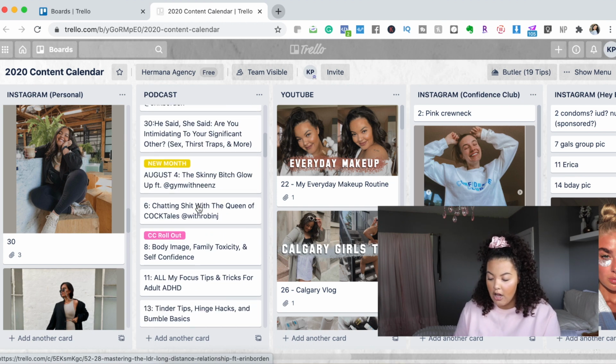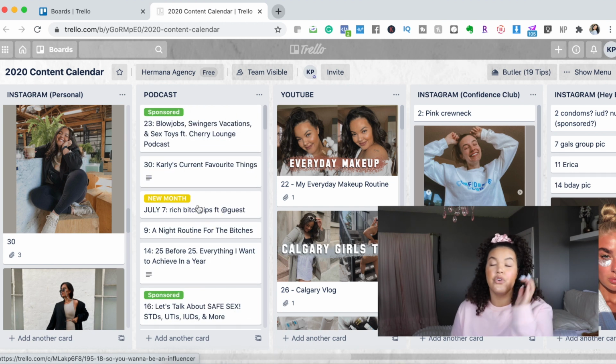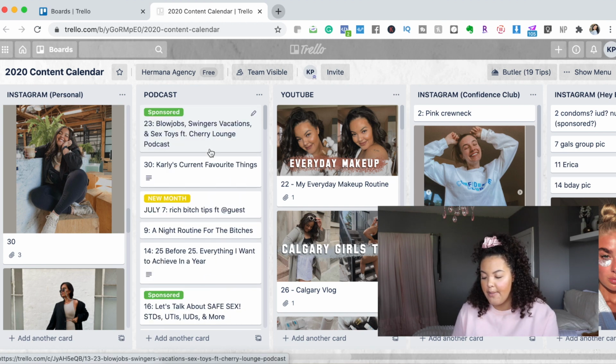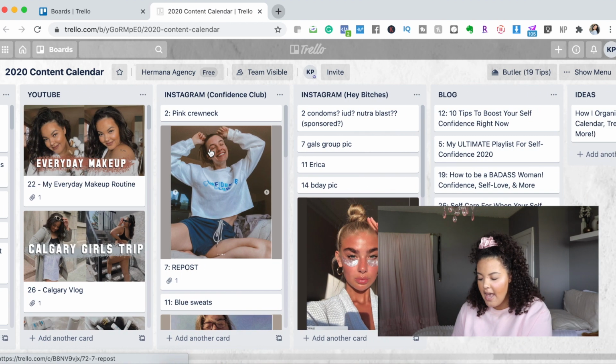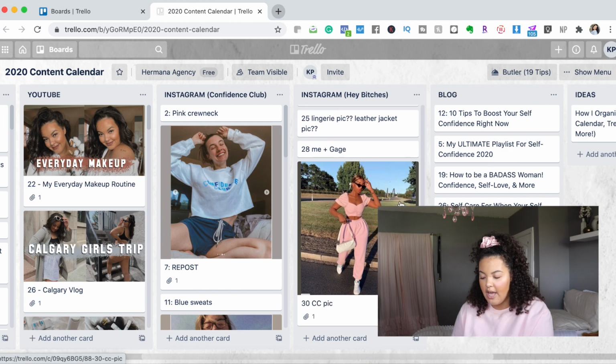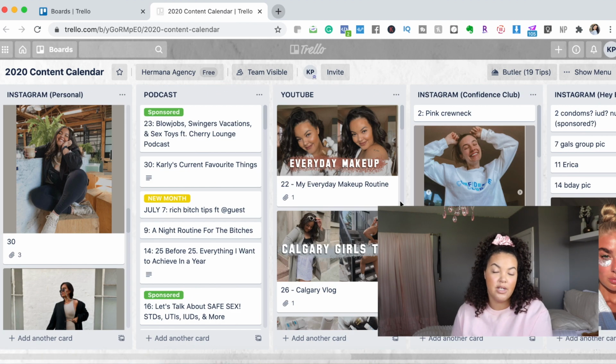This is literally just all of the episodes for all of the rest of 2020. And I like to have this in here because sometimes I like to cross-reference. So for example, with the podcast column and then the podcast Instagram column, I can be like, okay, this episode is coming out, what can we post on the Instagram?